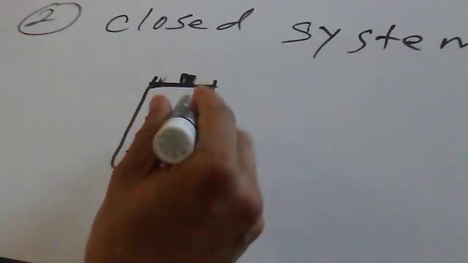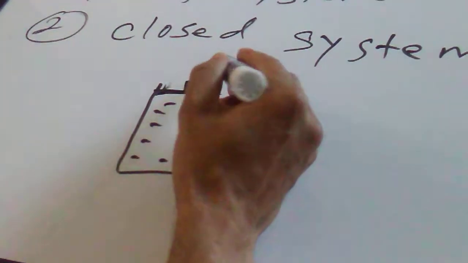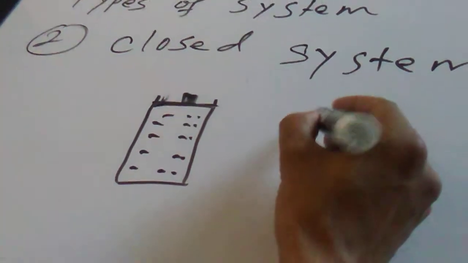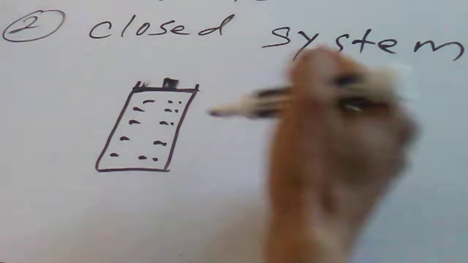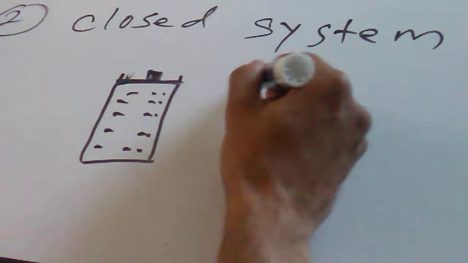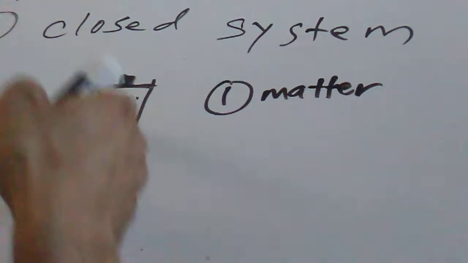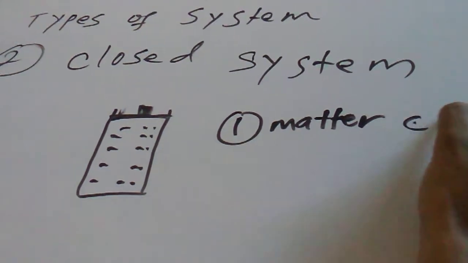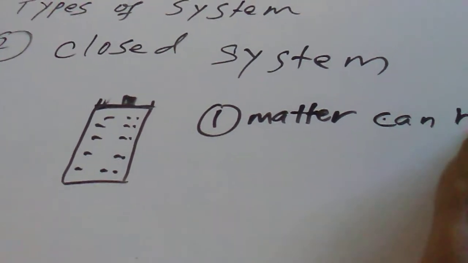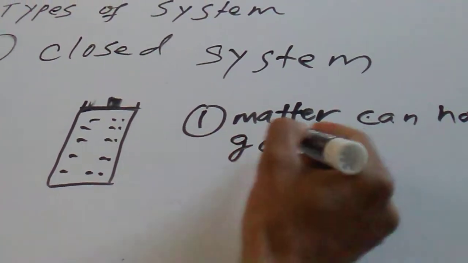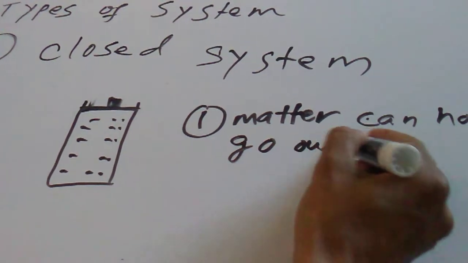In this case, what happens is water molecules cannot go out from this vessel, from this cup. The matter, meaning the water molecules from here, cannot escape, cannot go out, right?